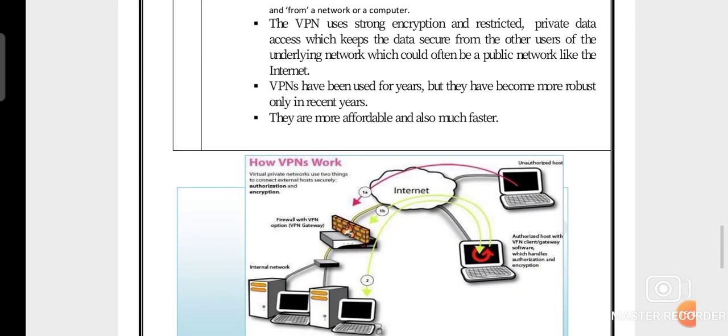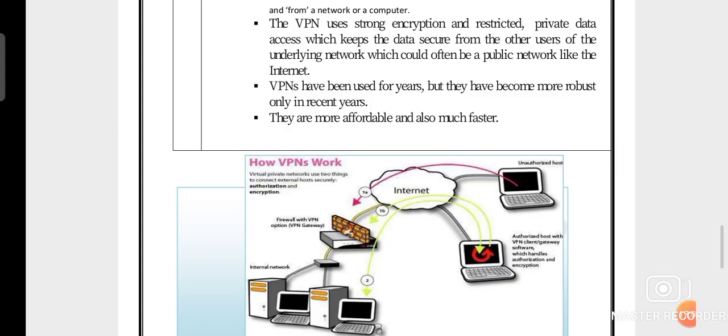Why do we use VPN? Because whenever we provide internet access to another person, then no hacker can hack our account. So that's why we use VPN.